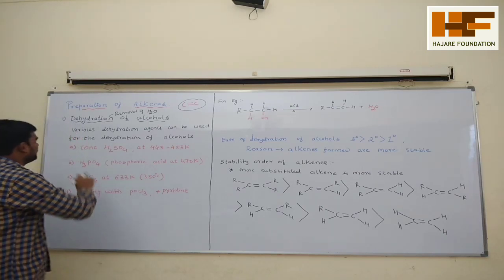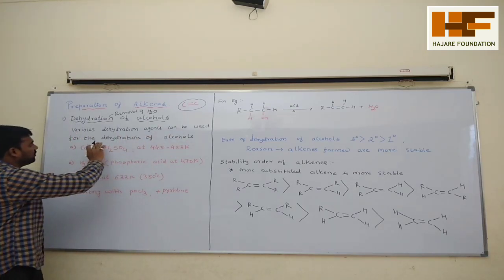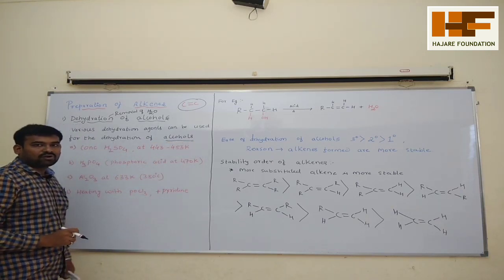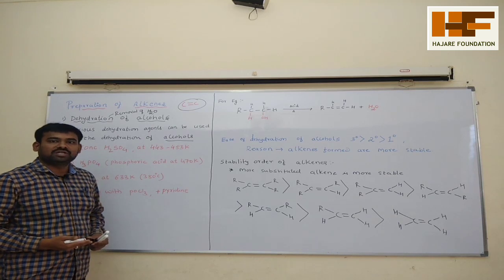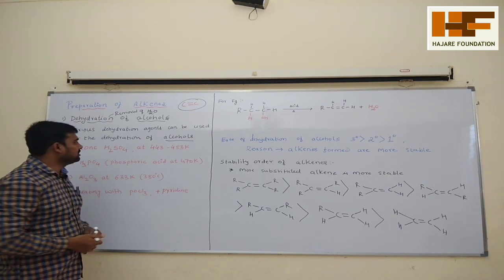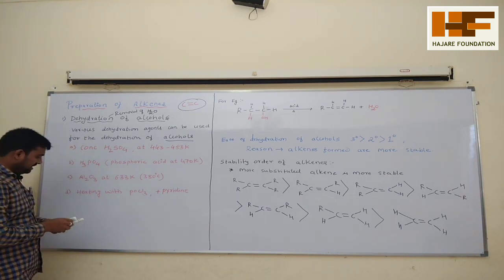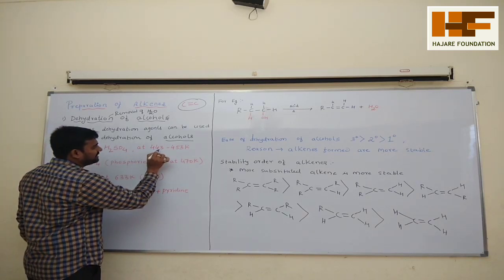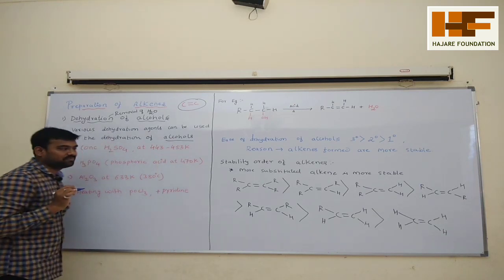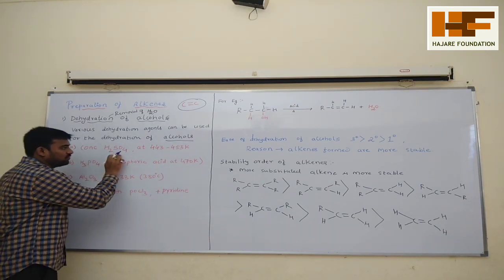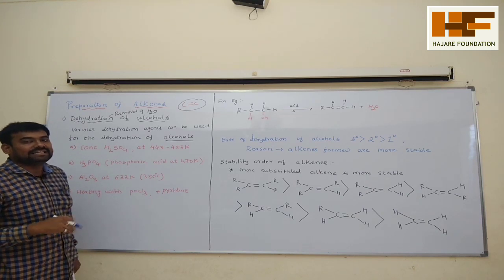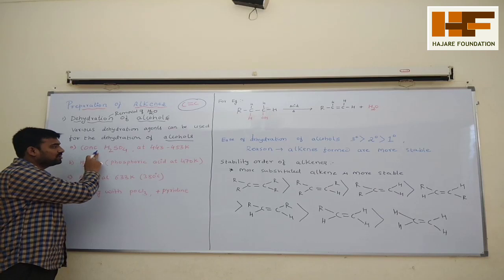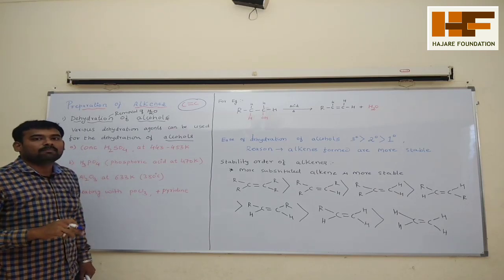Okay, so various dehydrating agents can be used for dehydration of alcohols. These are some important dehydrating reagents which will remove water from alcohols. First one, see, it is concentrated sulfuric acid at 443 to 453 Kelvin temperature. This concentrated H2SO4 will act as a dehydrating agent. It is also called a Lowry-Bronsted acid.